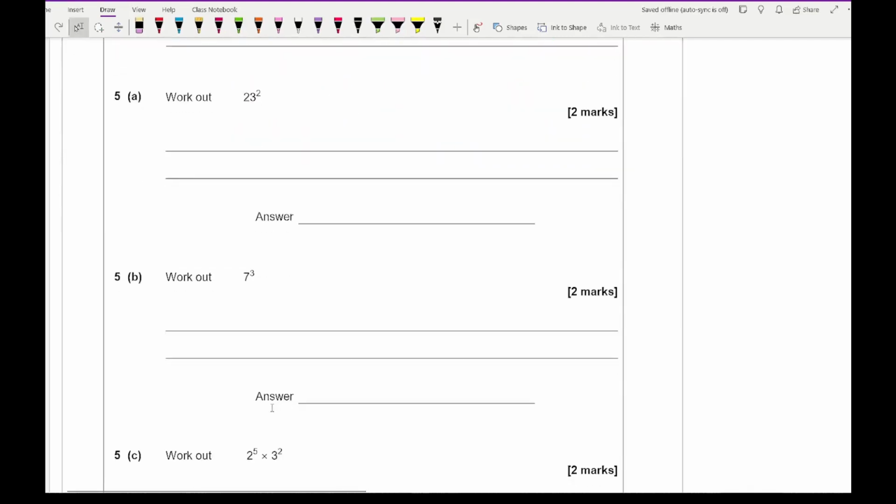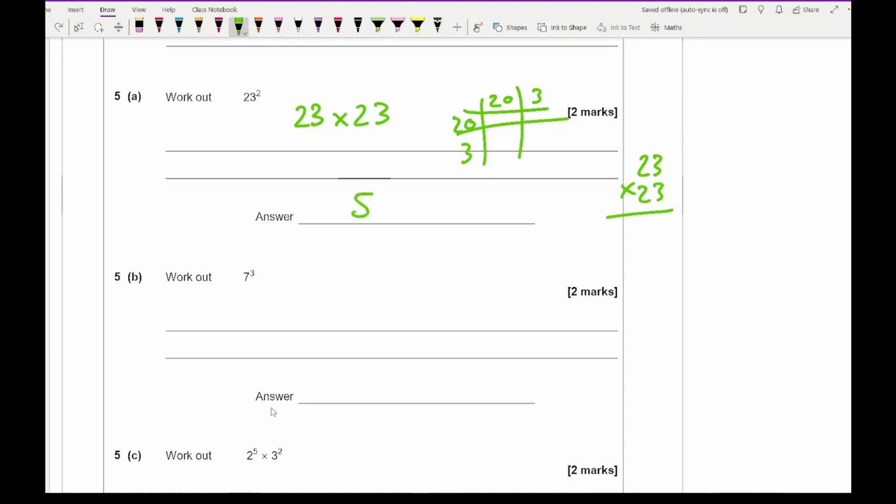The next one, 5a, says work out 23 squared. So all you need to do here is just work out 23 times 23. Now again, it's entirely up to you how you want to do it. You can either do it the column method, you can do the grid method, and it's entirely up to you, whatever you feel more comfortable with. There's no right or wrong way, or the only wrong way is if you get the wrong answer, but the correct answer you should have is 529.